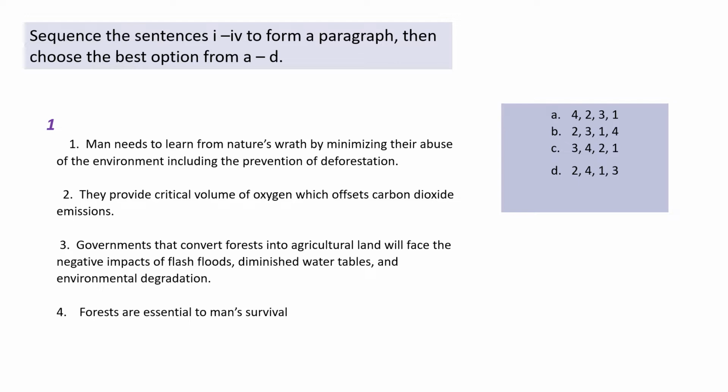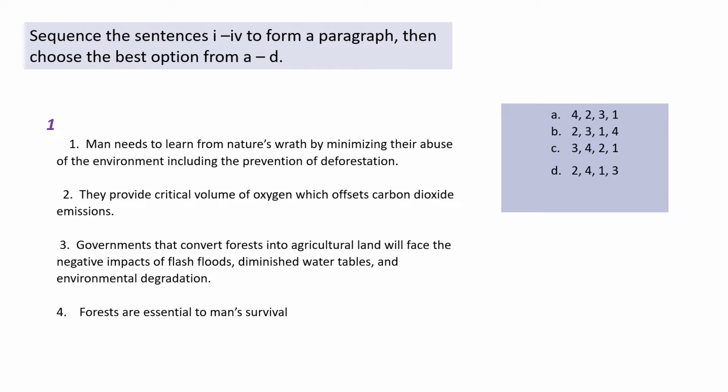And that sentence 3, okay, would also imply that this follows a sentence prior to saying governments that convert forests into agricultural land will face the negative impacts of flash floods.